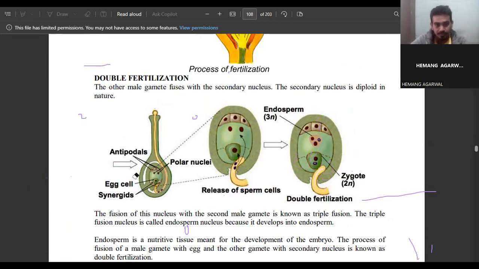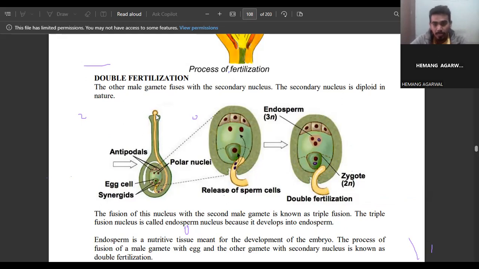Okay, see, double fertilization. The other male gamete fuses with the secondary nucleus. The fusion of this nucleus with the second male gamete is known as triple fusion. See what will happen first.